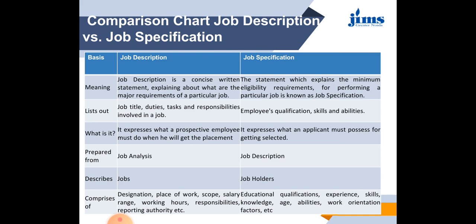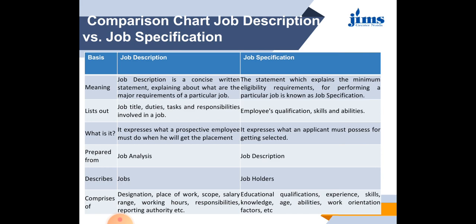So first, in meaning. Job description is a concise written statement explaining what the major requirements of a particular job are, which is required in an organization. Job specification is a statement which explains the minimum eligibility requirement for performing a particular job.